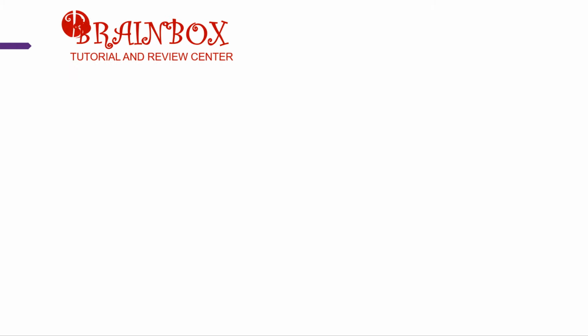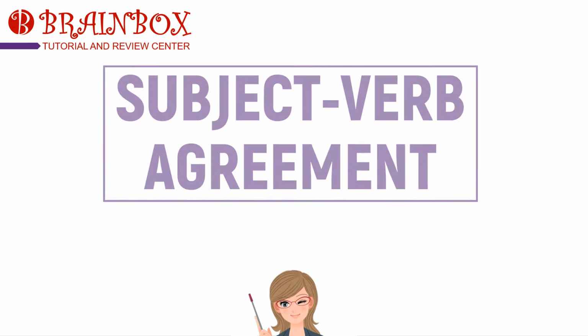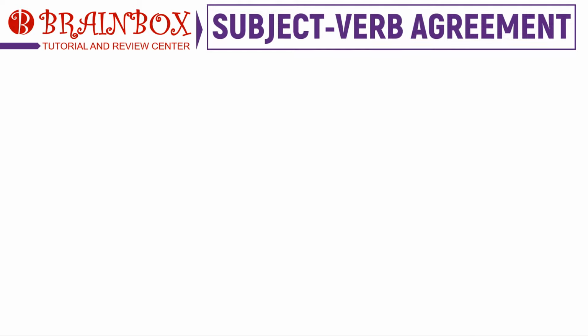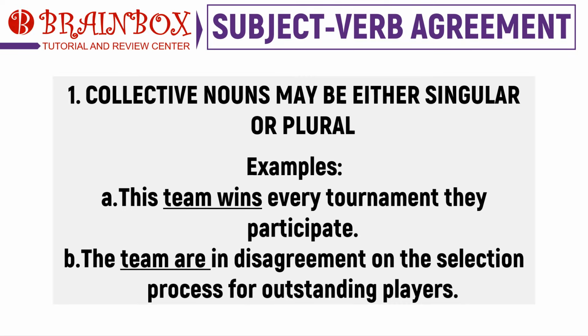To recall, the important note in this topic is identifying the relationship between a subject and its verb. In the previous video, we have already talked about the first 15 grammar rules we must always remember. In this video, we will tackle the remaining rules on subject-verb agreement. The first rule concerns collective nouns. If a collective noun is considered as a singular unit, the verb that it shall use is in singular form. Otherwise, if it is considered individually, the verb shall be in base form to denote plurality of subject.